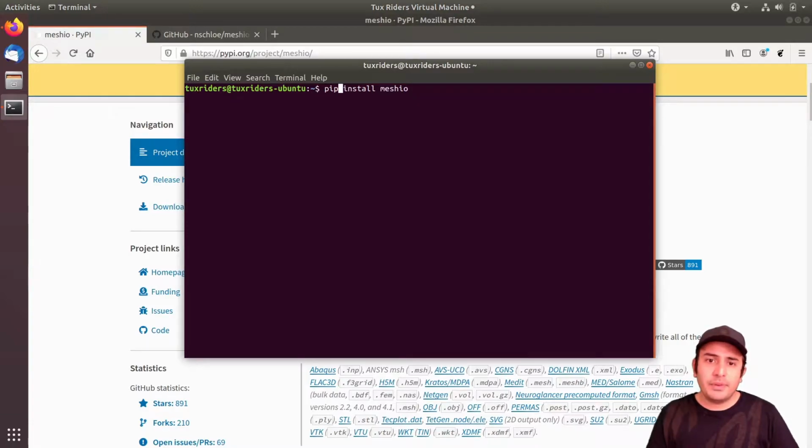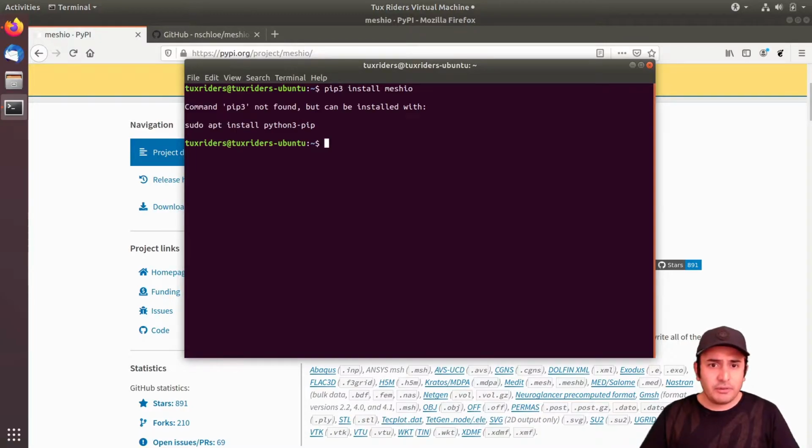But because sometimes you will have some problems with that, I call pip3, because in this version of Ubuntu, 18.04, there are two versions of Python installed, Python 2.7 and Python 3.6. So when I say pip3, I mean please install the version for Python 3. I am not sure if pip3 is installed or not. As you can see, it says that please run and install this Python 3 PIP.